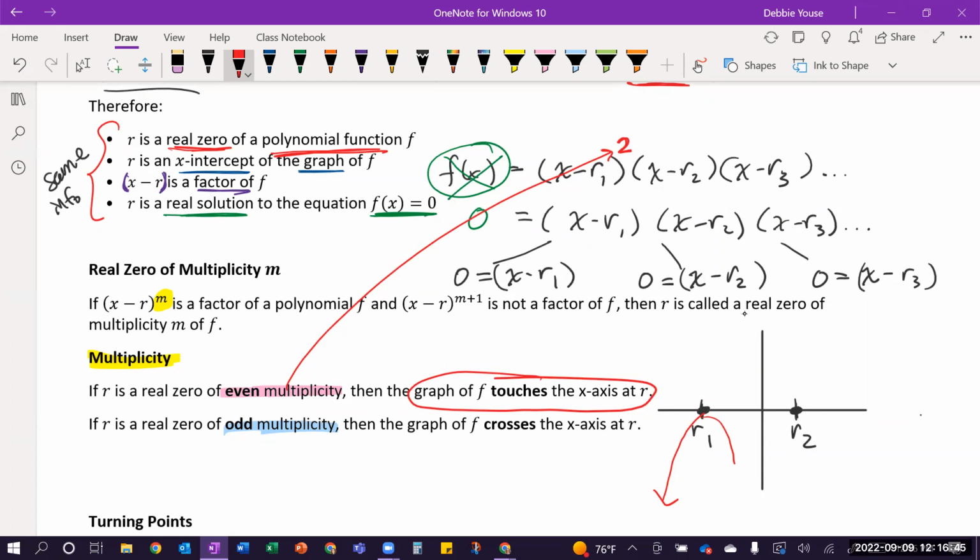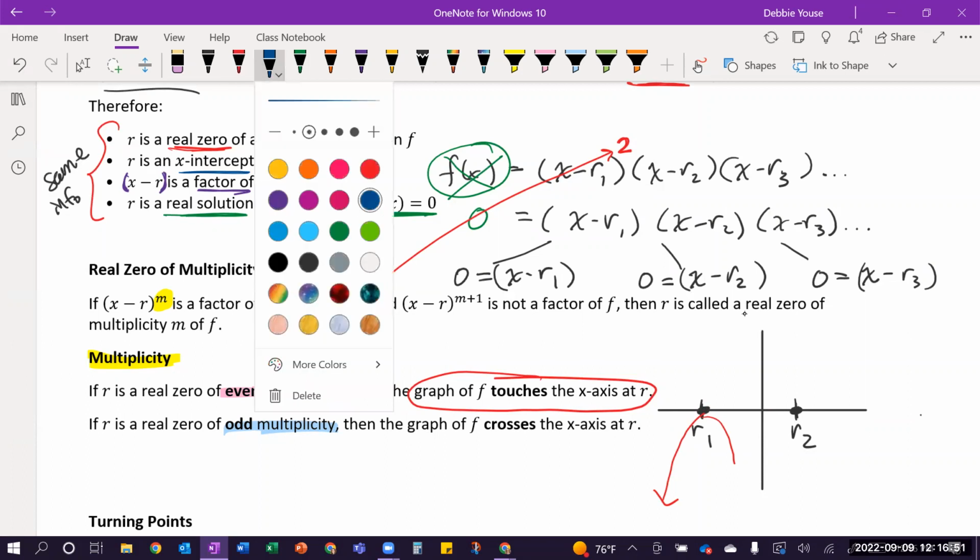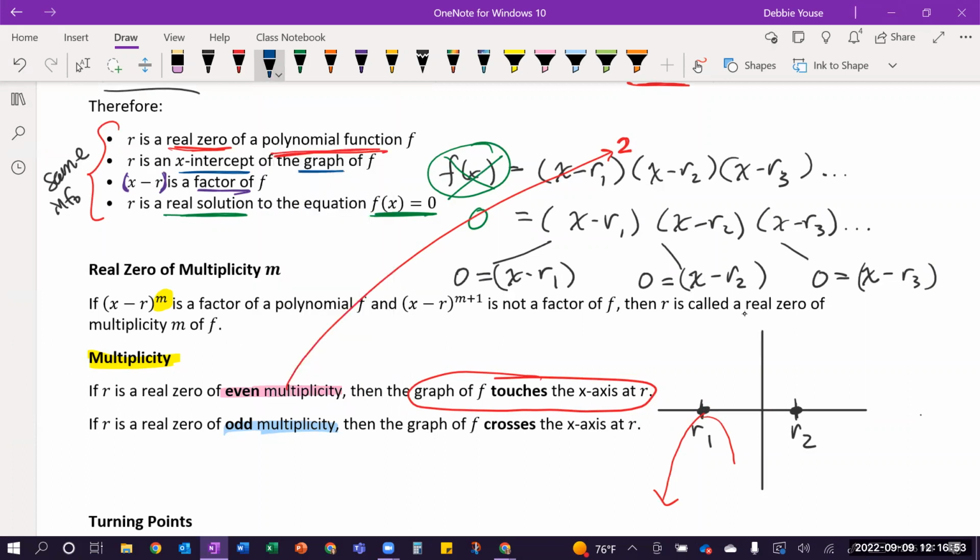If I have a factor that has an odd multiplicity, so I'm going to take my first odd number I can think of that isn't 1, and let's say I have this be a 3 as a power on this factor for my real 0, r2. What that tells me is that it's going to cross the x-axis and go right through that point.